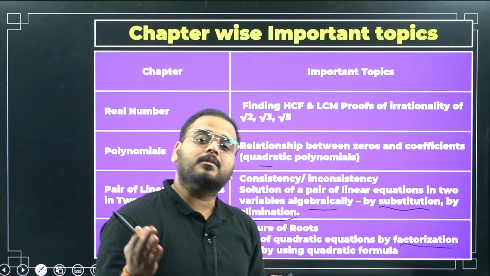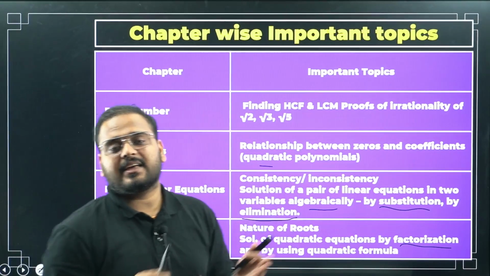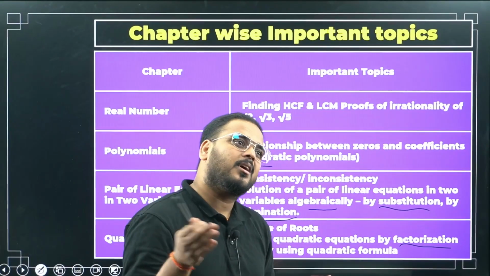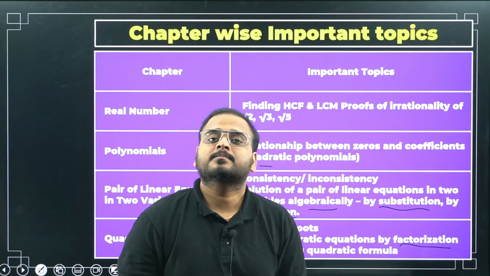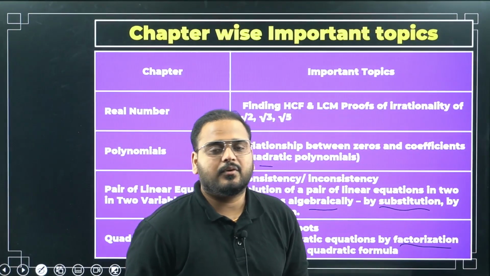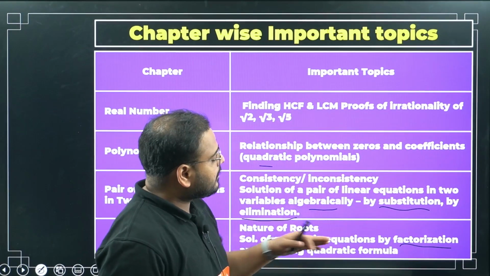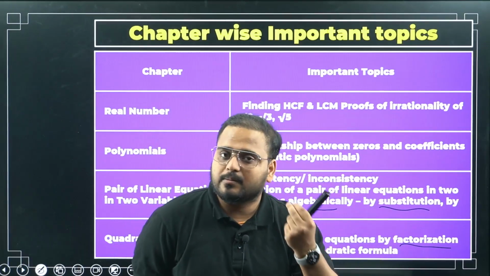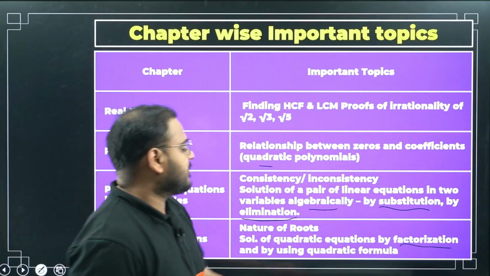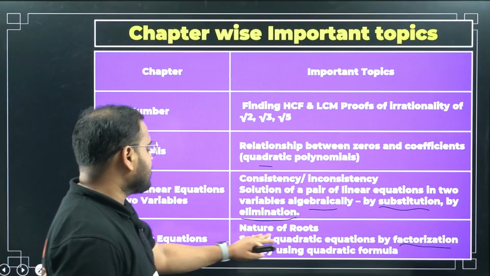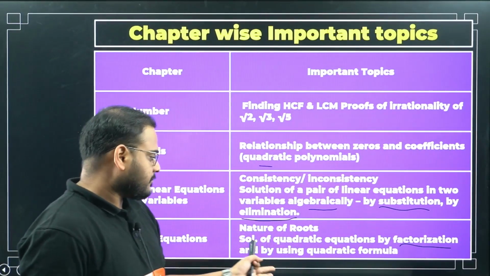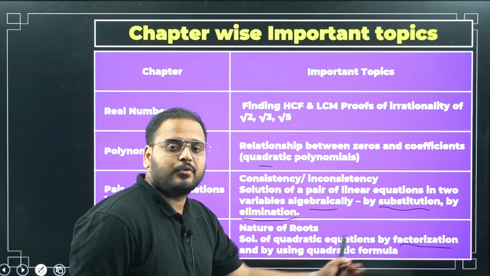You can use identities, like a plus b the whole square. No, the whole square is gone. A square minus b square is there, and perfect square is not there, that is cut off. You can also use splitting the middle term, and the formula method for factorization, to solve the quadratic equation. Nature of roots is there, and using the quadratic formula you can solve as well.